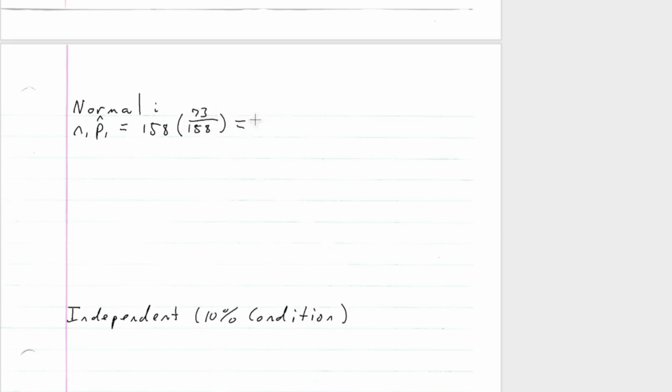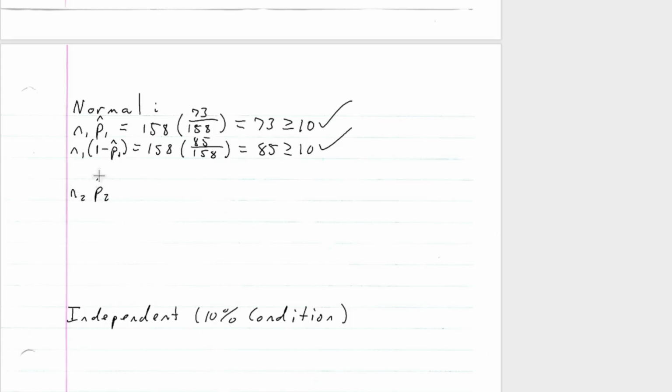This is 73, which is bigger than or equal to 10, so that checks. Now N1 times 1 minus P1 hat is 158 times 85 over 158, which is 85, bigger than or equal to 10. So that checks. Now let's do N2 times P2 hat.